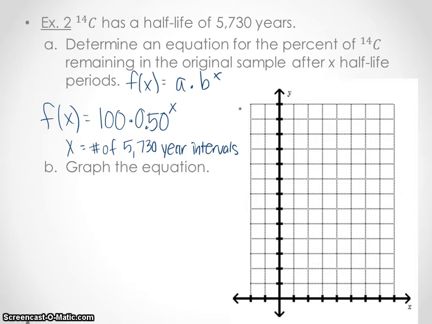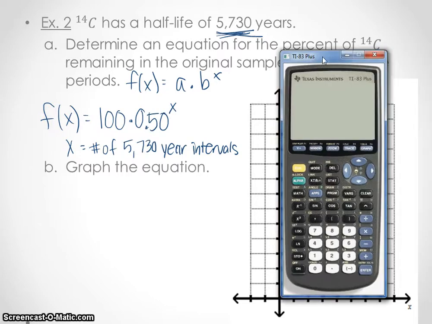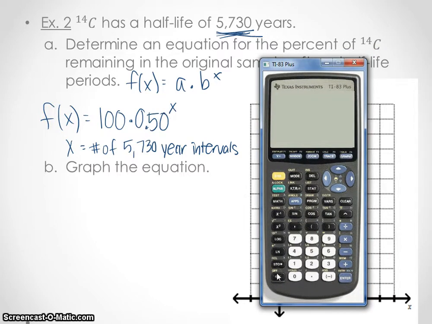Since its half-life is 5,730, we're not going to count it as 1, 2, 3, 4. 1 is going to represent this many, 2 is going to represent twice that many, 3 is going to represent 3 times that many. So we're counting by every 5,000 years, if you want to think of it that way, which is a lot, but typically things don't deteriorate in 2 seconds. They have longer half-lives here. So we're going to graph this equation. My suggestion would be to grab your calculators and plug this into our y equals screen. Let's clear out all our business here. If you have stuff in here, clear it out.